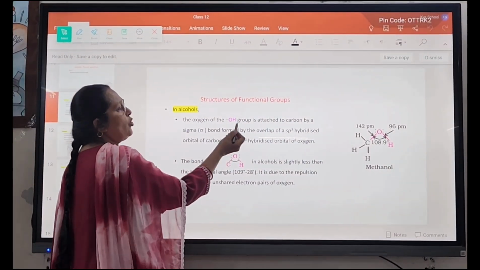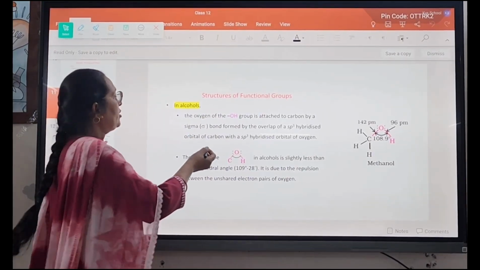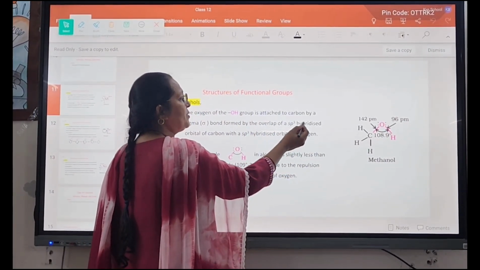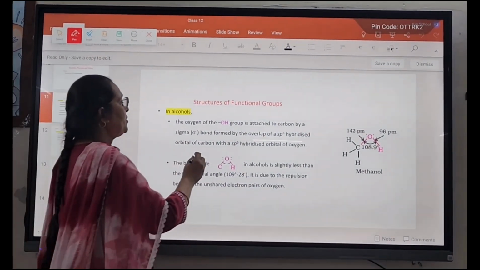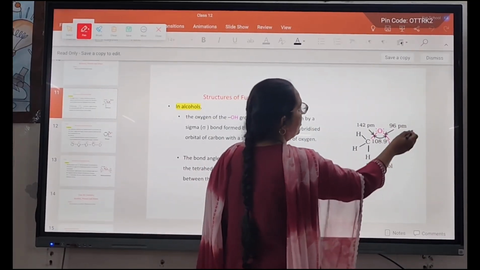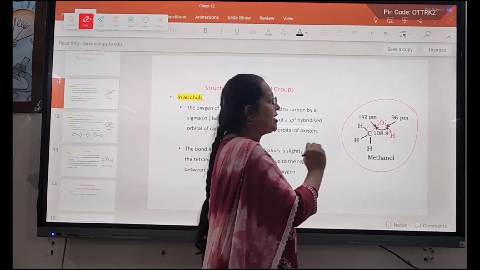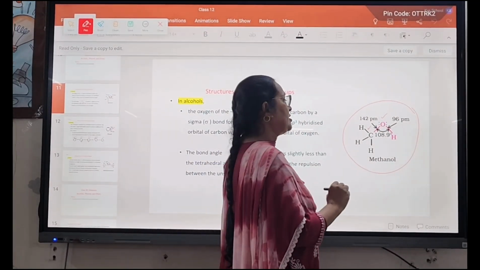The oxygen of the OH group is attached to the carbon by a sigma bond, that is a single bond, formed by overlap of the sp3 hybridized carbon orbital with the sp3 hybridized oxygen orbital. See, in this figure, this carbon is sp3 hybridized and the oxygen is also sp3 hybridized.